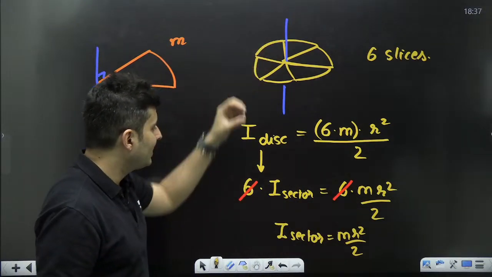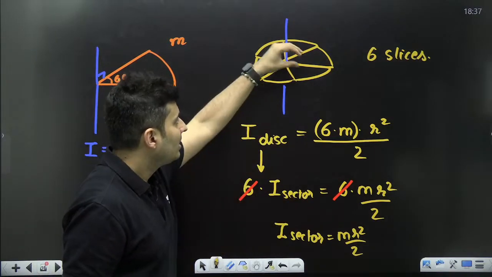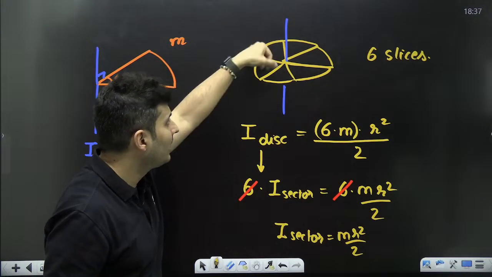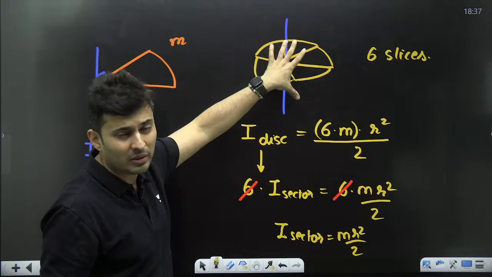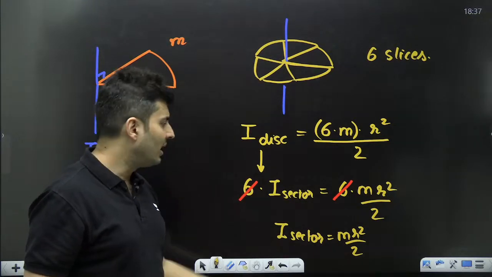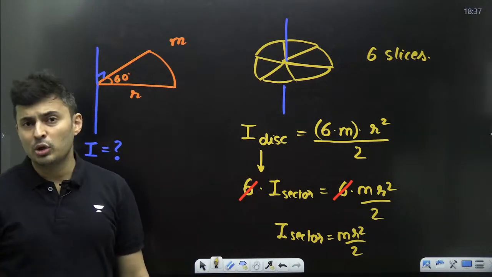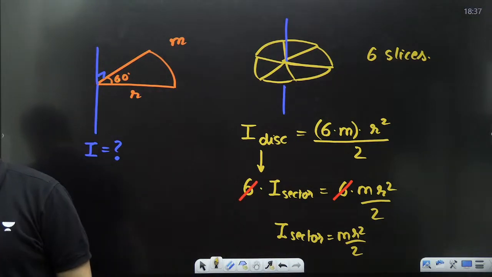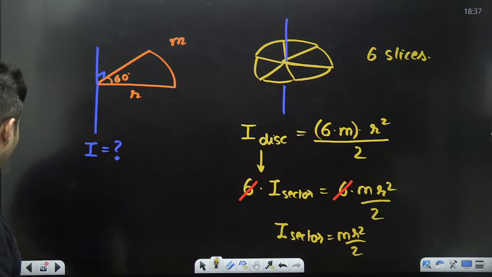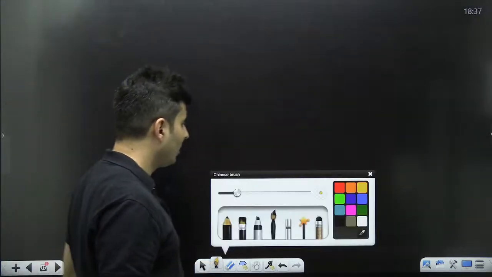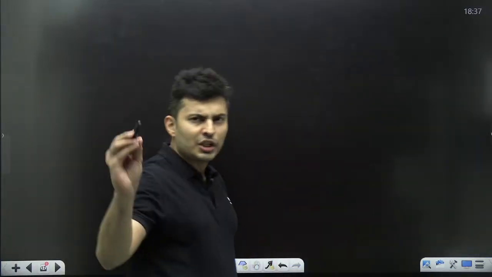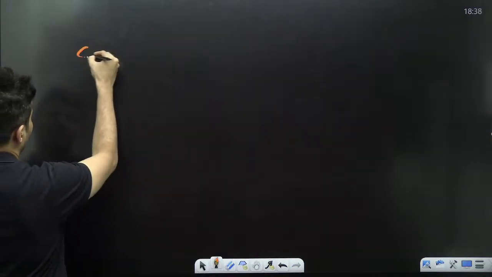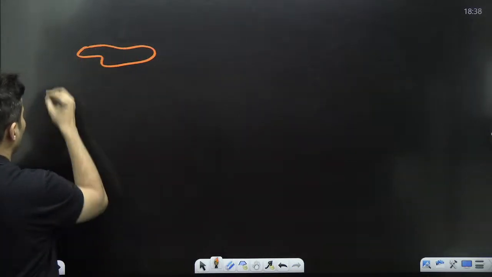Each of the slices has some inertia. If you add each inertia, you will get the total moment of inertia of the disk, which is nothing but this one, MR square by 2, the one of the sector. Yep, the answer will be the same. Correct. Very nice.